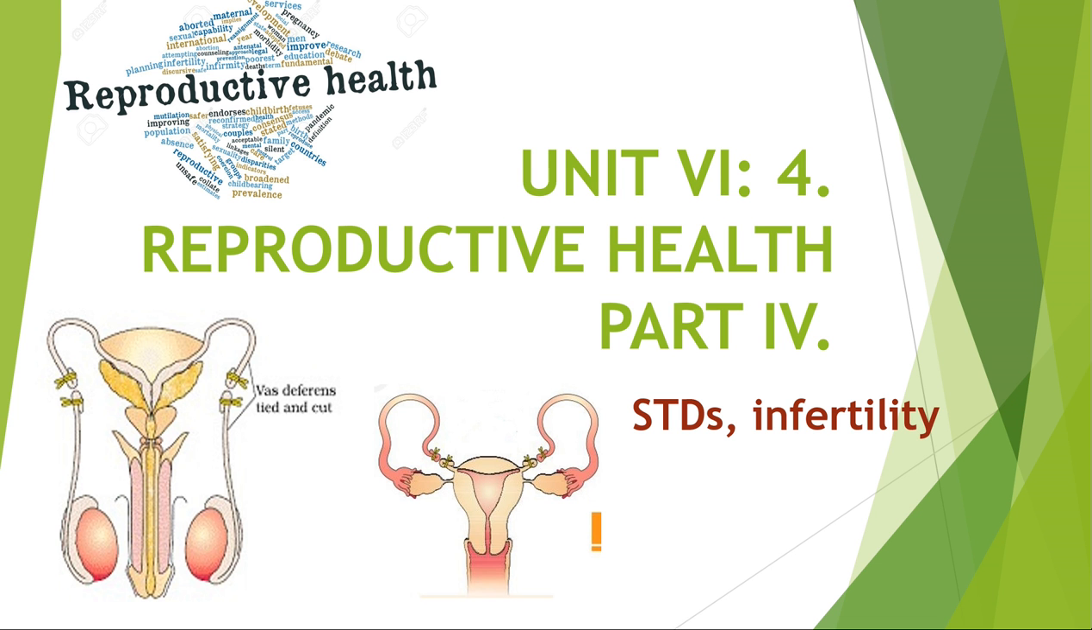In the last lecture we studied about what contraceptive methods we can use to prevent unwanted pregnancy. We also studied about the medical termination of pregnancy, or MTP, which is shortly called induced abortion. In this part of the video we will study about sexually transmitted diseases and about infertility. And what is infertility?